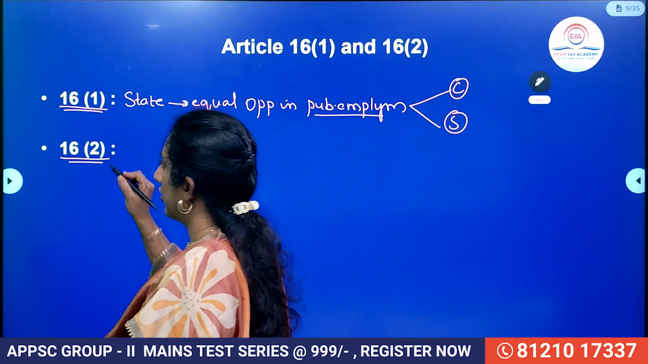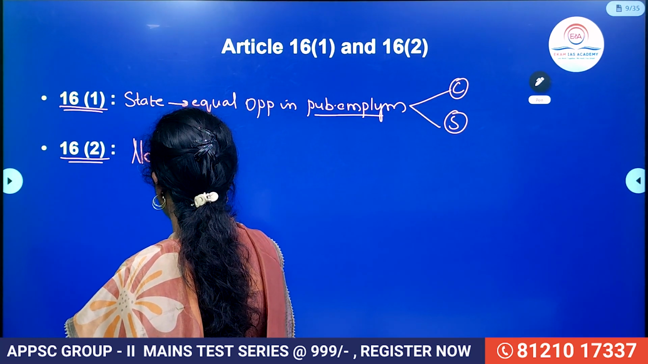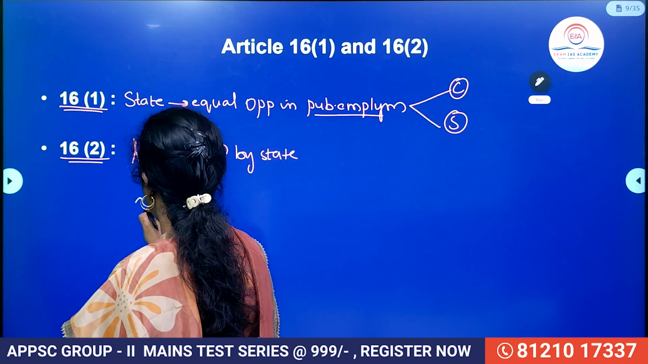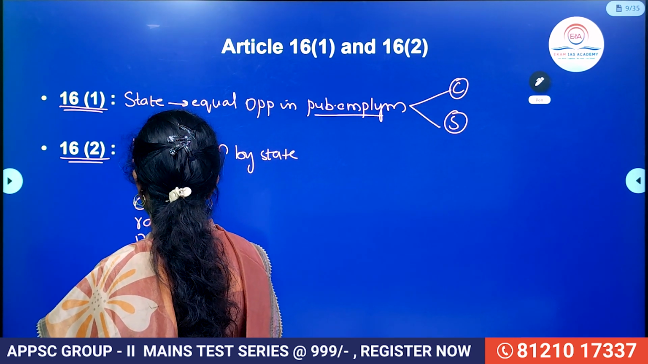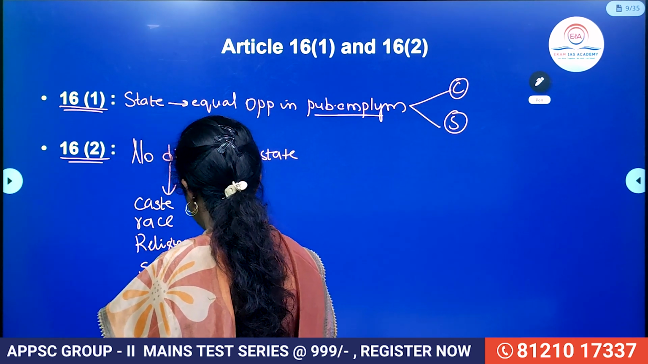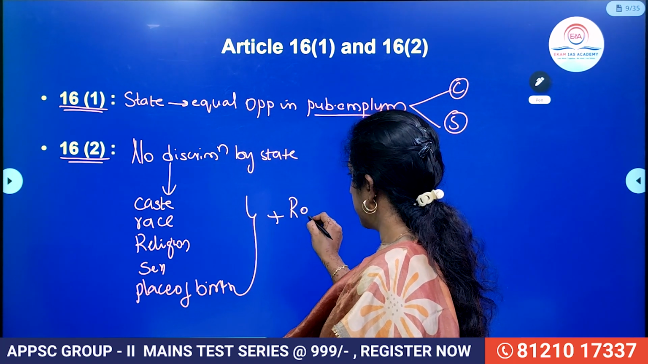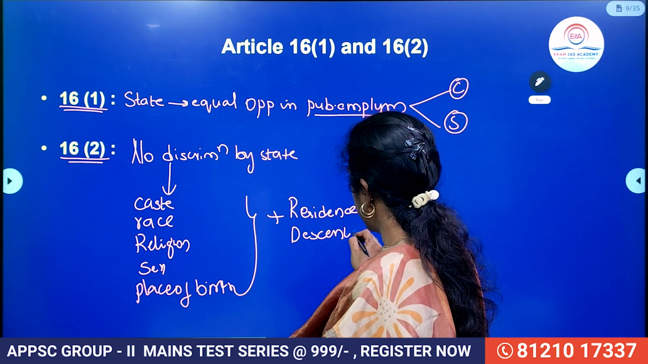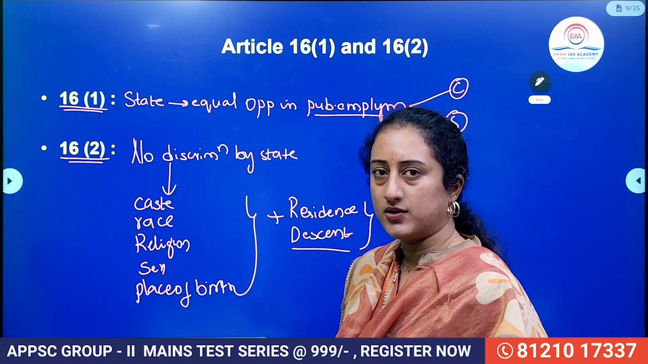Then what about 16 clause 2? 16 clause 2 says there should not be any discrimination by the state. In what aspects can it not discriminate? It cannot discriminate on the grounds of caste, race, religion, sex, place of birth. Generally these are also the grounds mentioned under Article 15. But along with these, there is also mention of residence and descent. These are the additional grounds which were not covered as part of Article 15 but were covered as part of Article 16. So on these grounds, the state cannot discriminate against citizens.